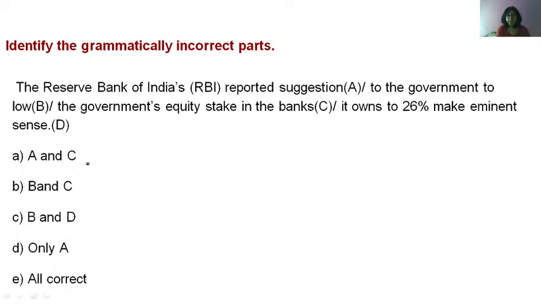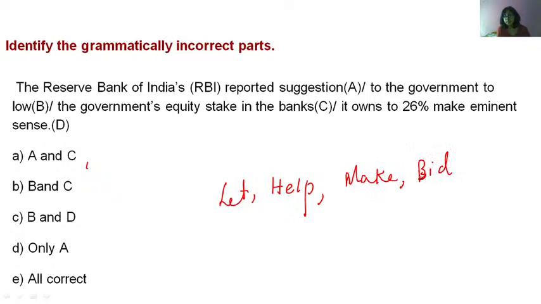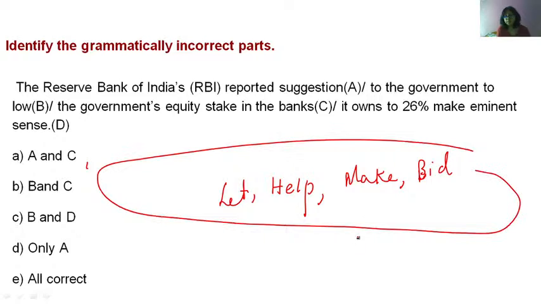But you will find questions only with help. Let, help, make, bid. These 4: bare plus bare infinitive. The important ones are help and make. These 2 are important.